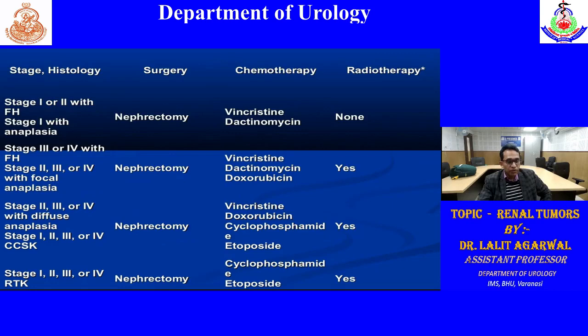If stage 2, 3 or 4 with diffuse anaplasia, that is also a poor prognostic factor. Similarly, stage 1, 2, 3 or 4 clear cell sarcoma of the kidney is also poor prognostic. Then we have to give nephrectomy along with chemo and radiotherapy. In chemotherapy, we can also give cyclophosphamide and etoposide. Similarly, stage 1, 2, 3, 4 and rhabdoid tumor of the kidney is also a poor prognostic factor. Then nephrectomy followed by chemotherapy followed by radiotherapy. We can also give carboplatin.